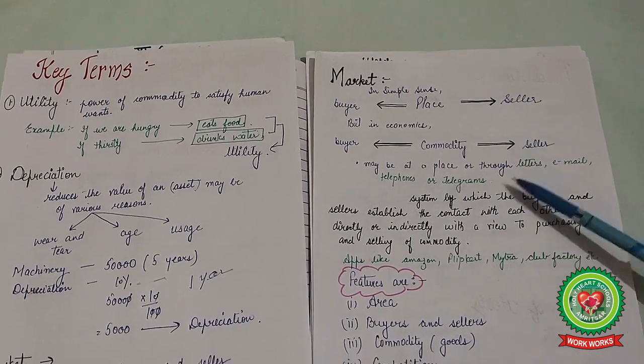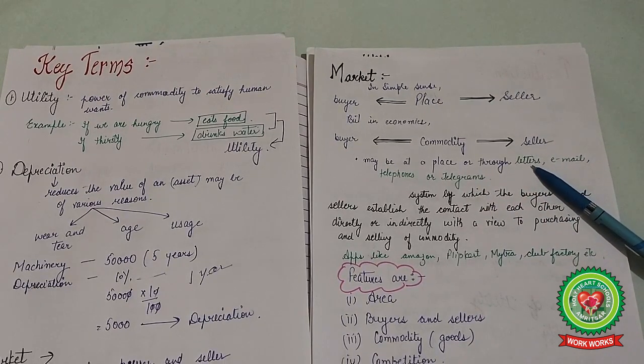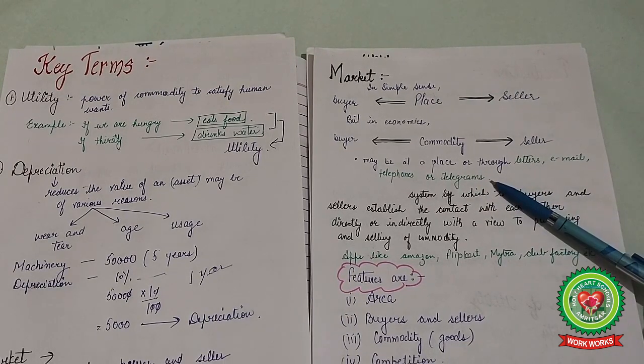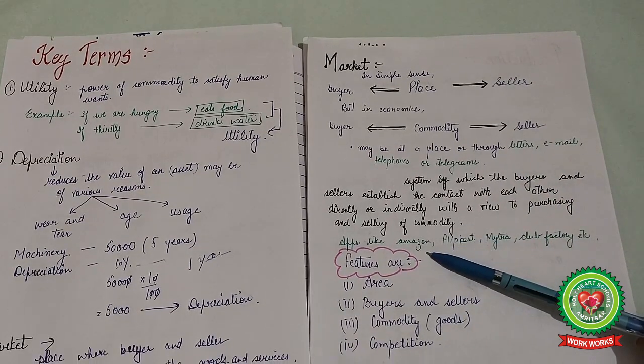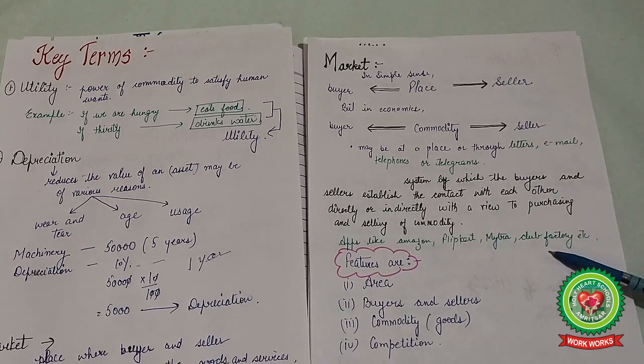Like we can buy or sell through letters, emails, telegrams, telephones, and even there are various apps like Amazon, Flipkart, Myntra, Club Factory. These are the places where we can buy and sell the goods and the services easily, and the product can be purchased or sold easily. This is known as a place of market.